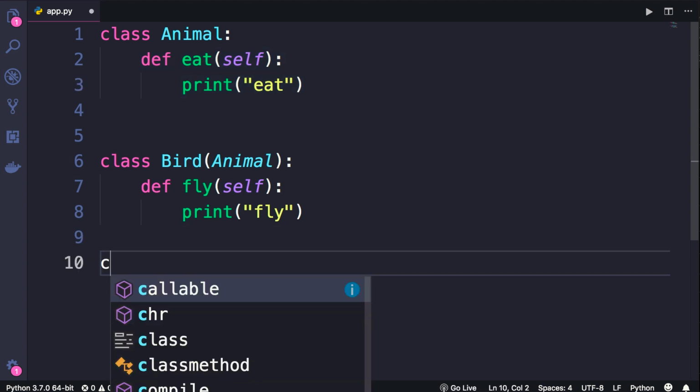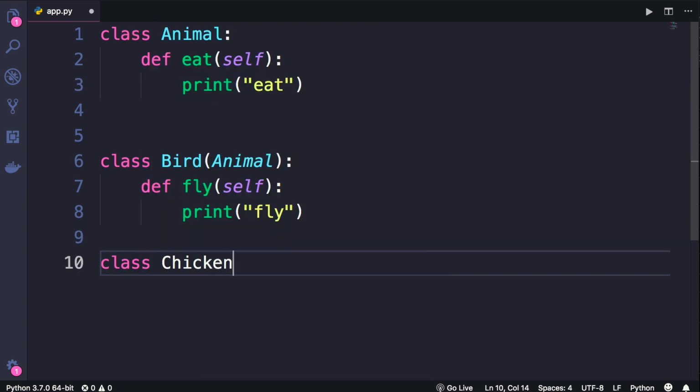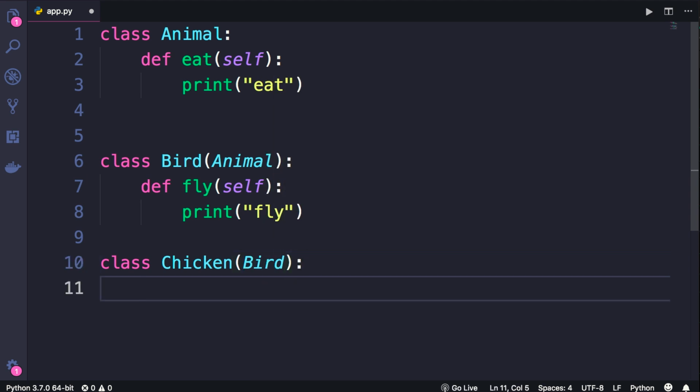Here I'm going to define a class called chicken. Well, a chicken is a bird, so we can inherit it from the bird class. And here I'm going to use the pass statement to define an empty class. So as I've told you before, pass is a statement that doesn't do anything. We just use it to make the Python interpreter happy because we cannot have a class without anything in it. We need to have at least one statement. So here we have the pass statement.